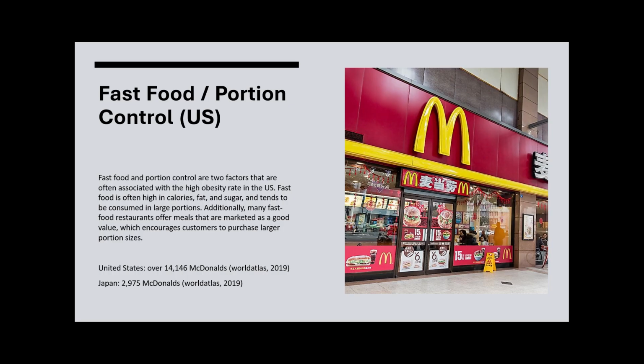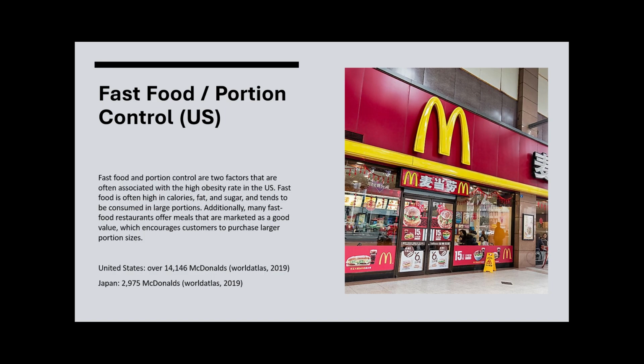So fast food and portion control. Fast food and portion control are two factors that are often associated with the high obesity rate in the U.S. Fast food is often high in calories, fat, and sugar, and tends to be consumed in large portions. Additionally, many fast food restaurants offer meals that are marketed as a good value, which encourages customers to purchase larger portion sizes. And I have a statistic covering McDonald's between the two countries.